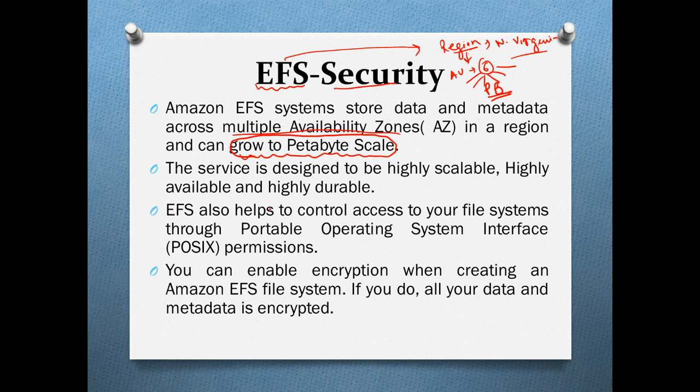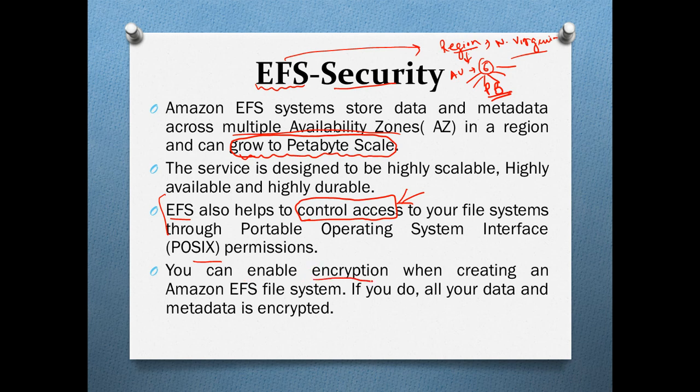Now EFS also supports controlling access to your file system by granting certain permissions. This is another facility provided to the users of EFS. POSIX permissions are also applicable in this EFS service.